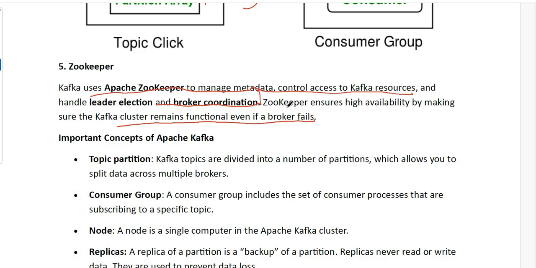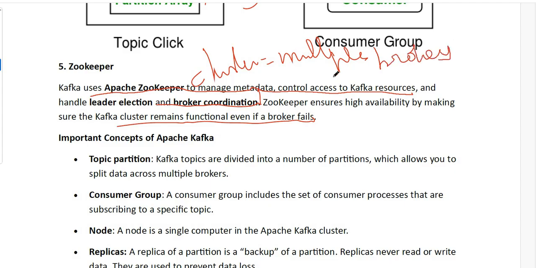So what is a Kafka cluster? As we discussed previously, it is a collection of Kafka brokers, nothing but multiple brokers, right? Whenever any one of the brokers fails, the rest of the brokers take over the responsibility.